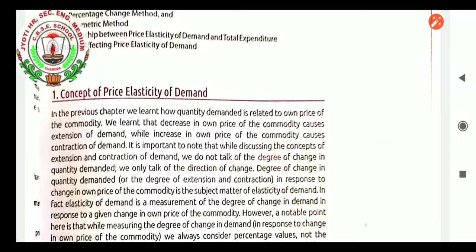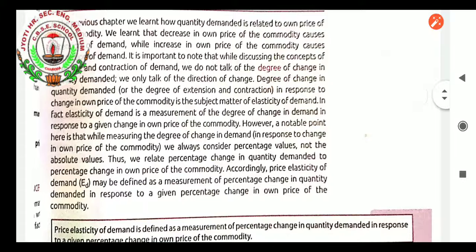In fact, elasticity of demand is a measurement of the degree of change in demand in response to a given change in own price of the commodity. However, while measuring this, we always consider percentage values, not absolute values. It means we are not looking at a fixed value, we are looking at the changing percentage of demand.